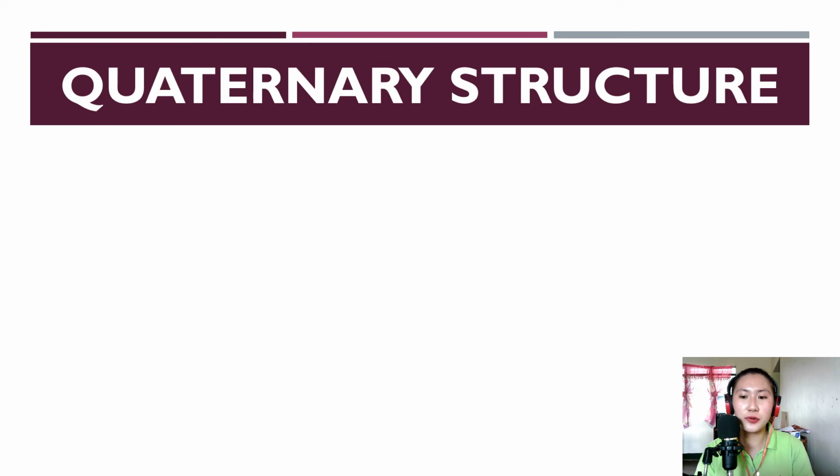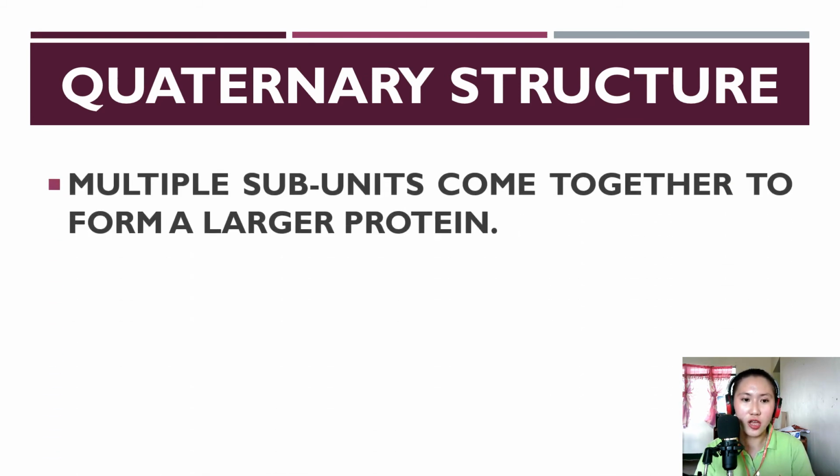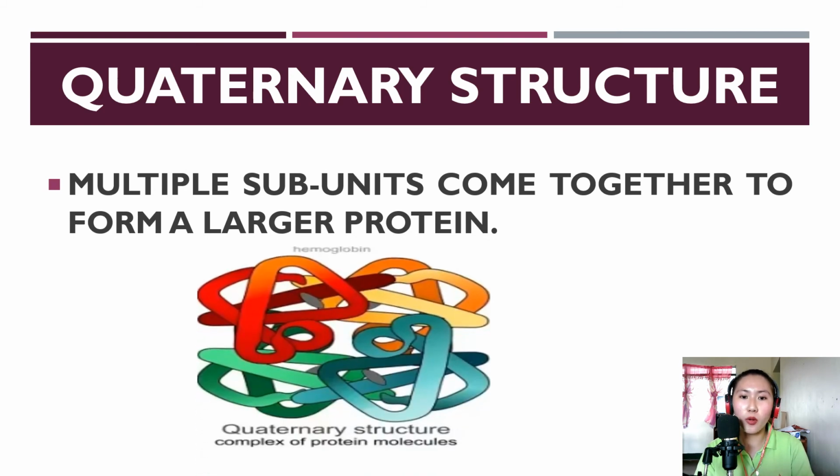So the last protein structure is the quaternary structure. It is multiple subunits that come together to form a larger protein. So it is a complex protein molecule. Yung mga tertiary structure ay nag-combine together. A tiny change in the primary structure can completely change the overall structure of the protein.